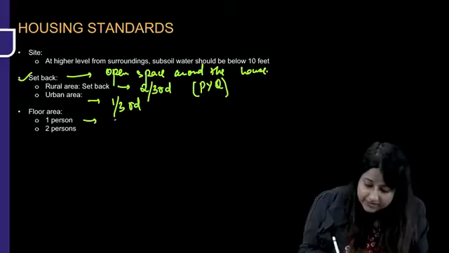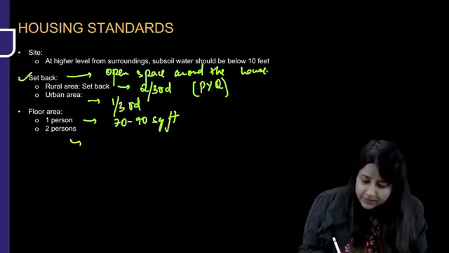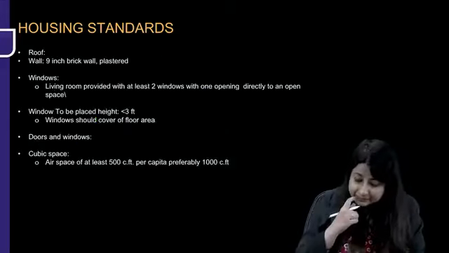Floor area: one person requires 70 to 90 square feet. Two persons require 100 to 110 square feet. Very, very important.